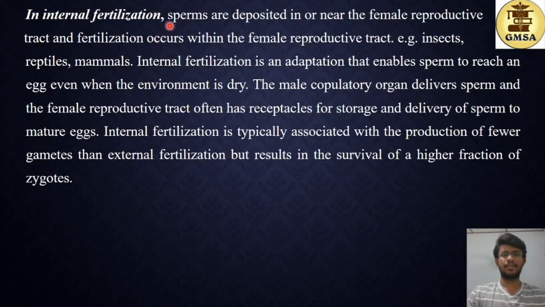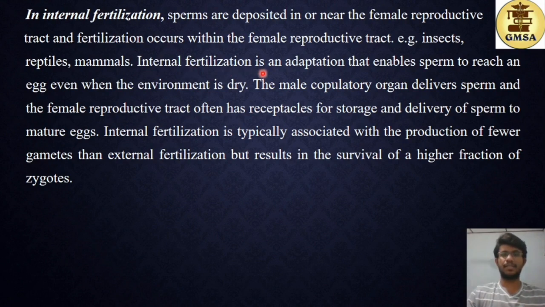In internal fertilization, sperms are deposited in or near the female reproductive tract, and fertilization occurs within the female reproductive tract. Examples are insects, reptiles and mammals. This internal fertilization is mostly seen in terrestrial environments. The reason is, as I said before, external fertilization requires a moist environment. In terrestrial organisms, finding an aquatic environment to carry out external fertilization is quite a difficult task. So as an adaptation, internal fertilization has been included into the species.